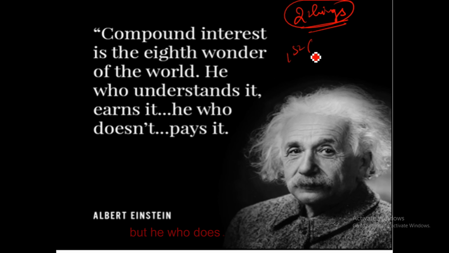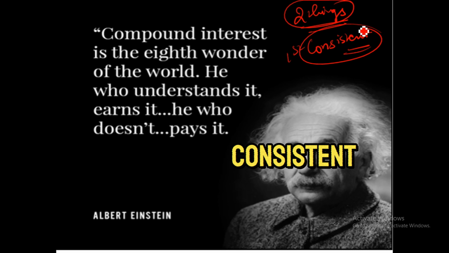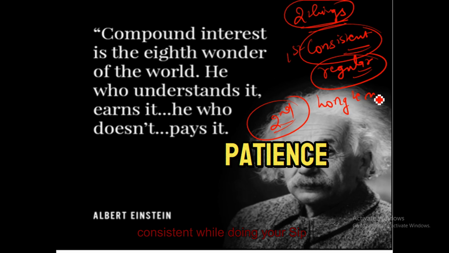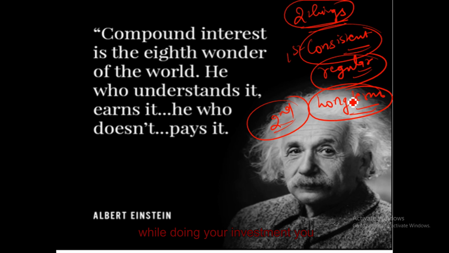The first is you have to be very consistent while doing your SIPs, while doing your investment. You have to be very, very regular. Second, it is only for those people who have the patience to wait for the long term. Compounding can only be done over a long period of time. Compounding cannot be done in a short period of time. So you should have the patience to wait for the long term. Only then can the money be compounded.